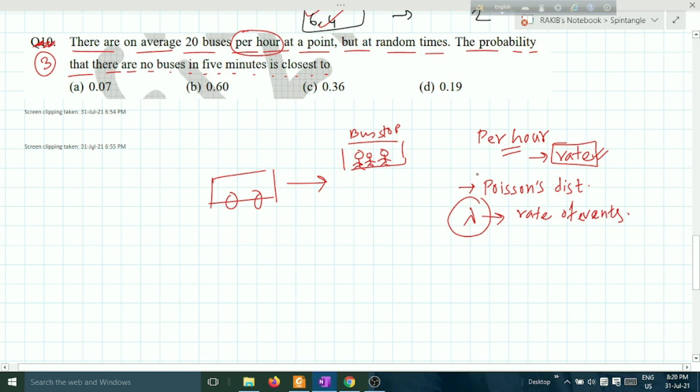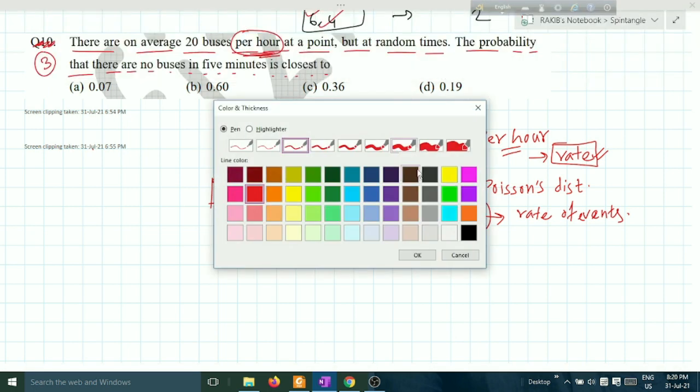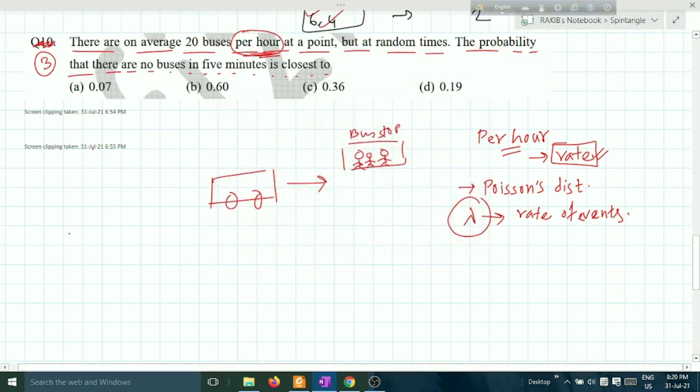In case of binomial distribution, there is a 1-to-1 relationship. Here no such relationship is mentioned. That means lambda is the rate of events. Let me write. What is the Poisson distribution? P is given by lambda t to the power n, e to the power minus lambda t, upon n factorial.